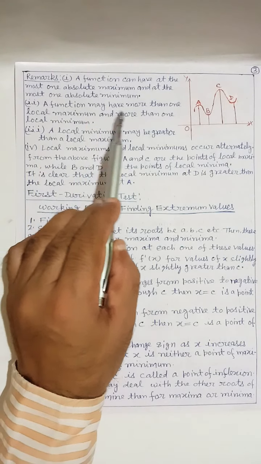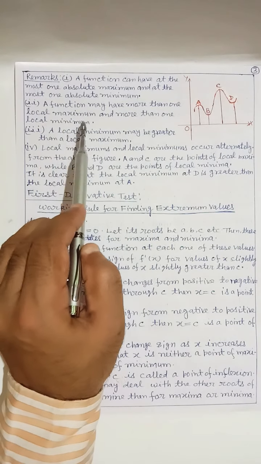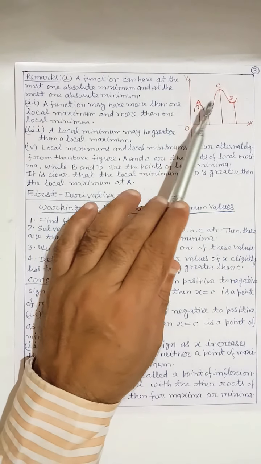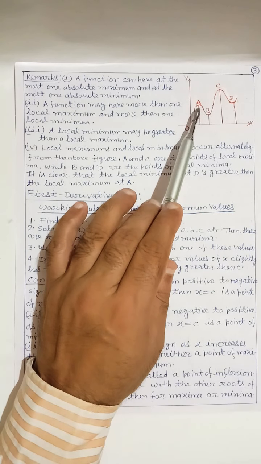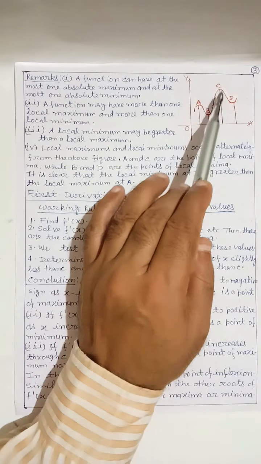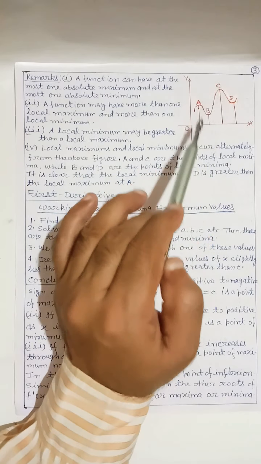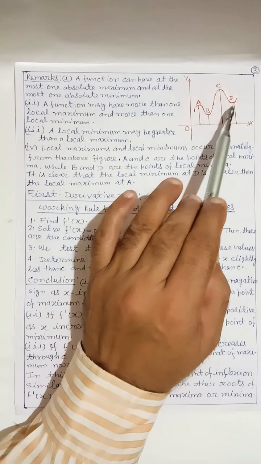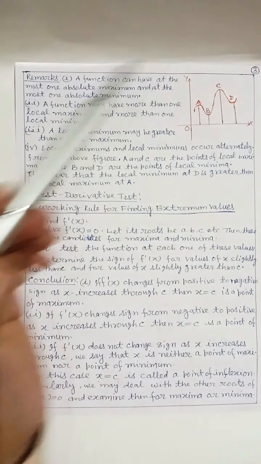A function may have more than one local maximum and more than one local minimum. Here local maximum points A and C, more than one, and local minimum points B and D, more than one.